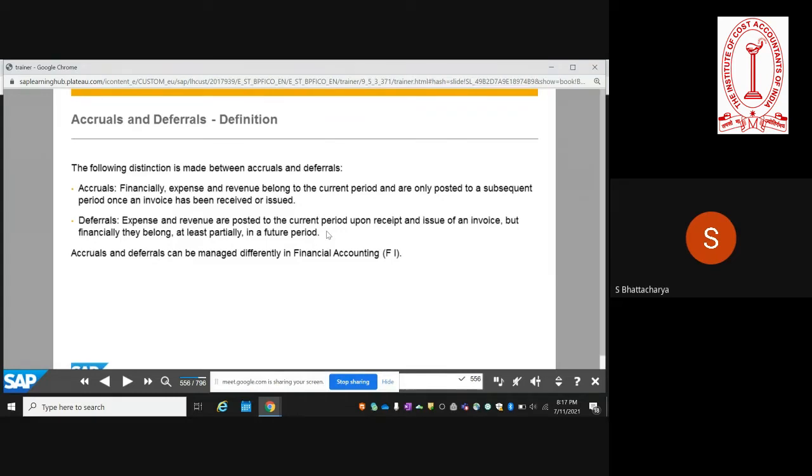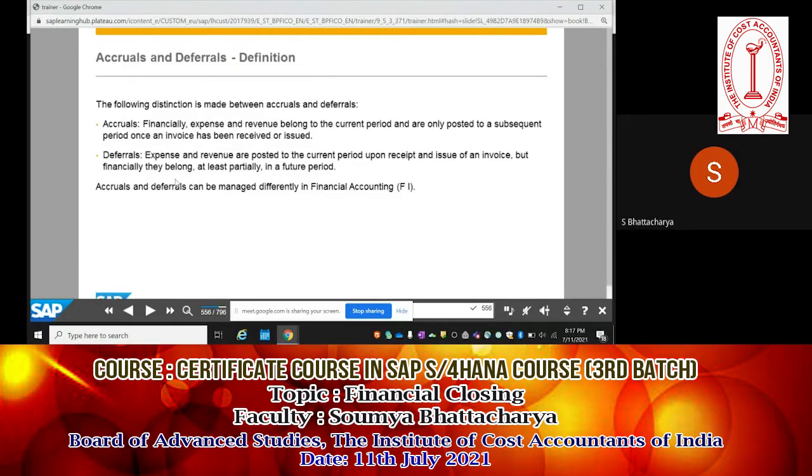It can be, for example, any kind of maintenance activity. You are raising the bill in advance, but you're going to defer the maintenance expenditure to the future periods over which it will actually be realized. So these are the main differences. We'll see some examples also which will make it clear.